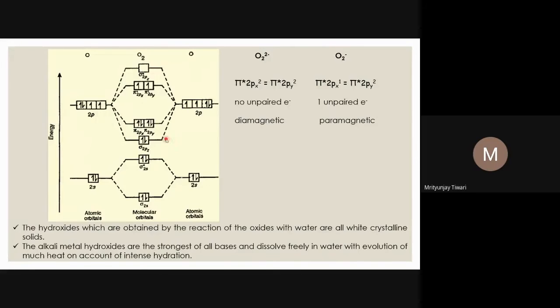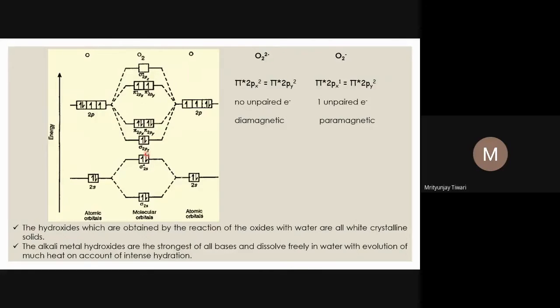Now on that energy scale, the next molecular orbital is sigma 2pz. Please remember that these orbitals are not there in the molecular oxygen. These are orbitals of separate oxygen atoms. The actual orbitals that we can imagine and hope to be available in the oxygen molecule are these: sigma 1s, sigma star 1s, sigma 2s, sigma star 2s, sigma 2pz, then pi 2px, pi 2py, then pi star 2px, pi star 2py, sigma star 2pz. These are the molecular orbitals, in increasing order of energy.